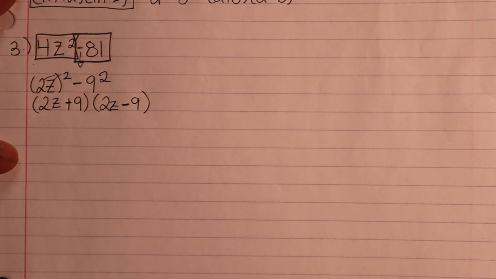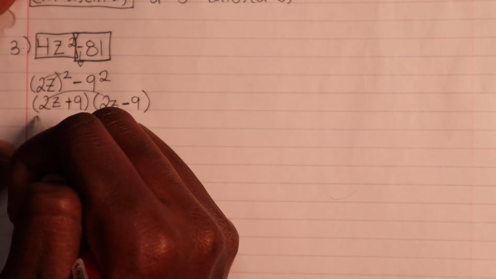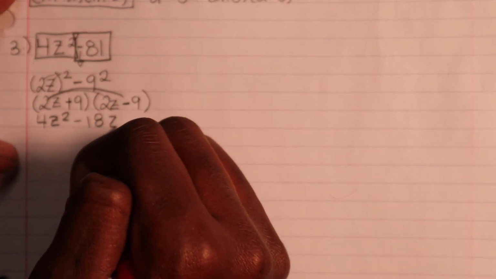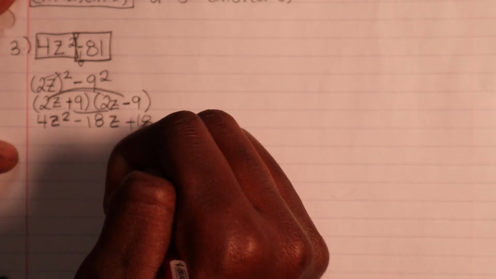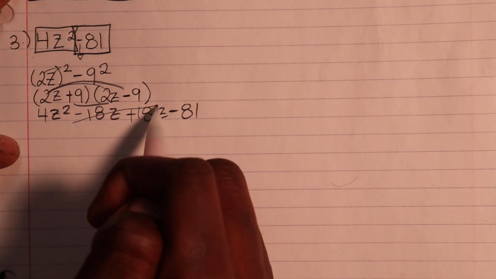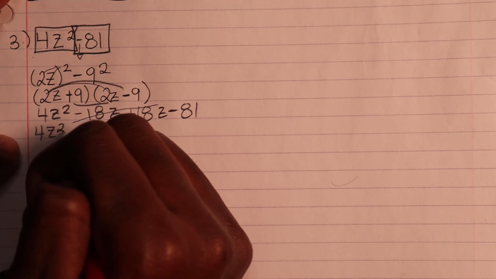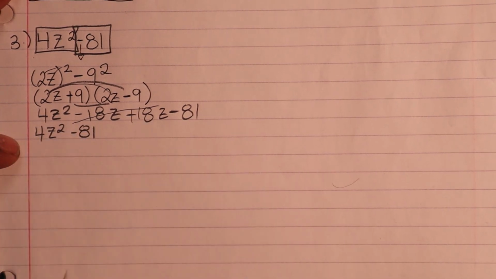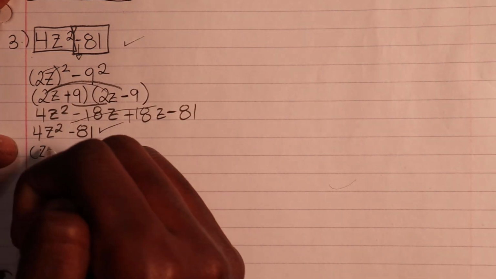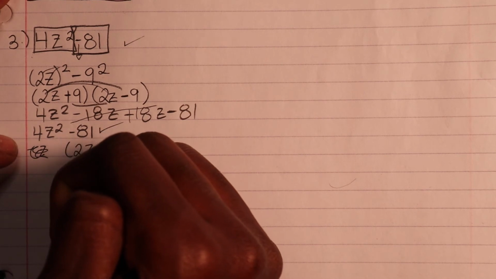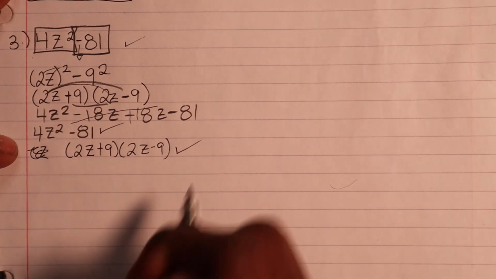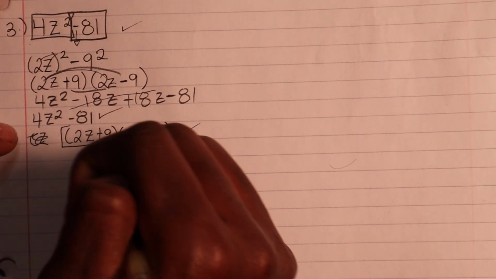Okay? So when I FOIL this, 4z squared minus 18z plus 18z minus 81, correct? Those two go bye-bye. You have 4z squared minus 81. Okay? So, oops, 2z plus 9. This right there is your final answer.